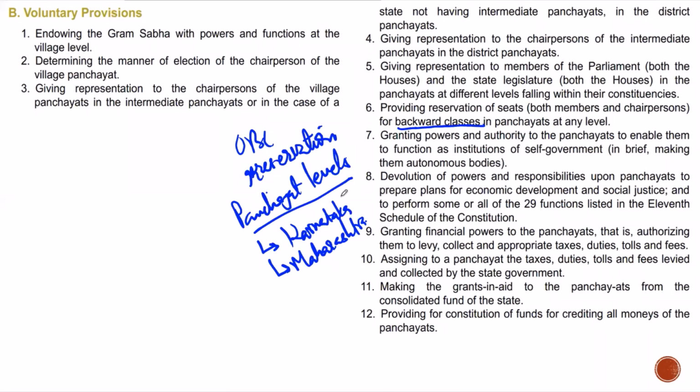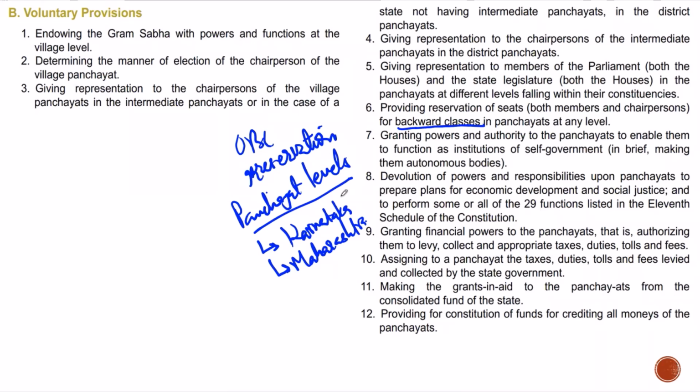So that means reservation in Gram Panchayats and the local levels, you will also see OBCs. Just be aware of what is happening where. And that is going to be useful because you can always make an impression in your mains as well. Will they ever ask you which are the states in which? Highly unlikely, but it's something that you can add as an example, even when it comes to your mains.